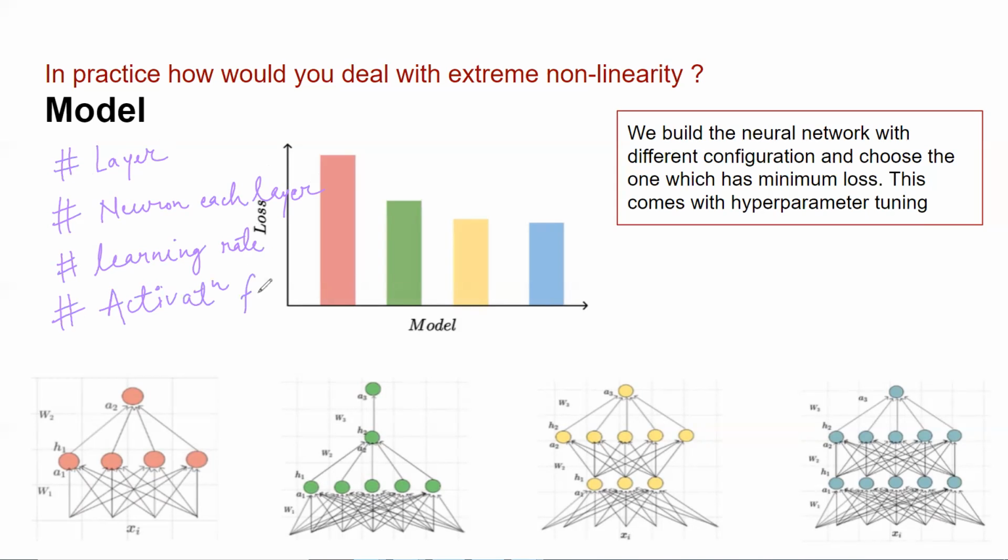And fifth, which is not really important, is the loss function, because loss is kind of fixed for certain tasks. For example, for a classification problem, most of the time you'll use cross entropy. But you have to perform some iterations with these 4 things to get the best configuration suited for your problem.